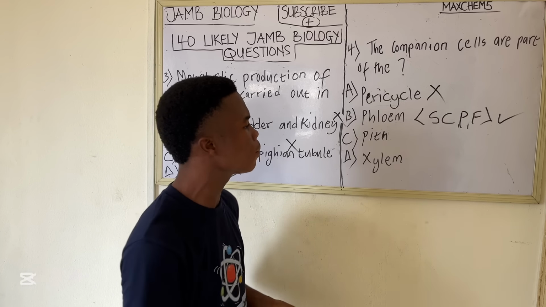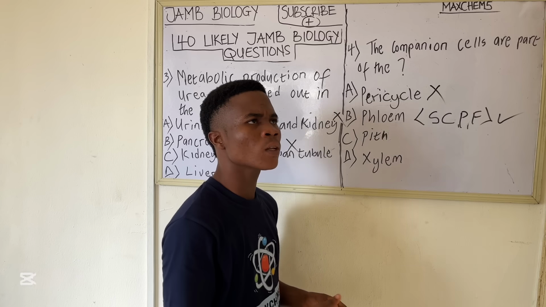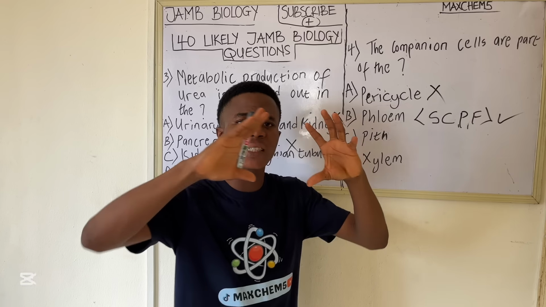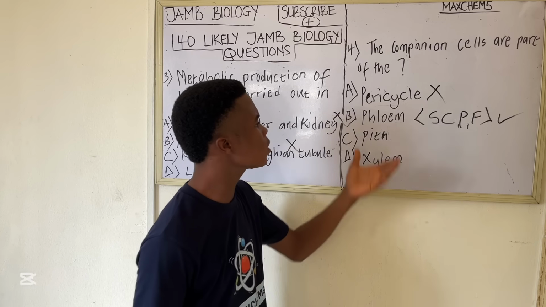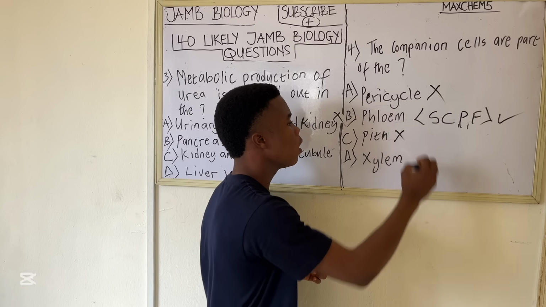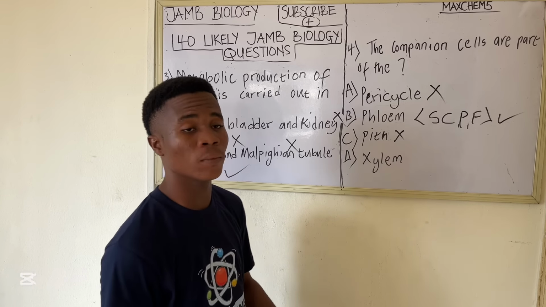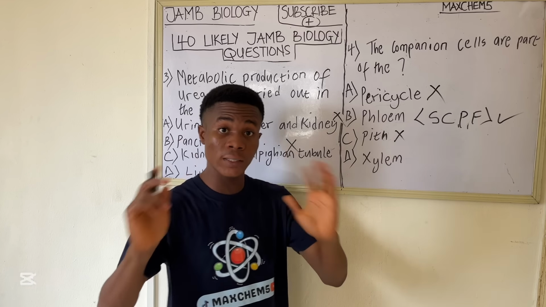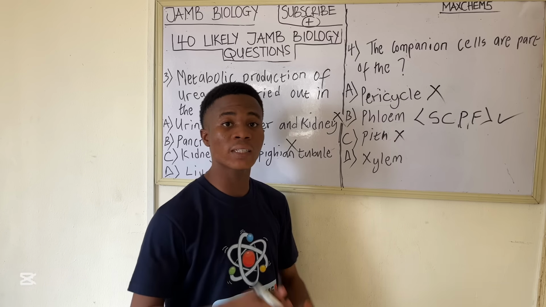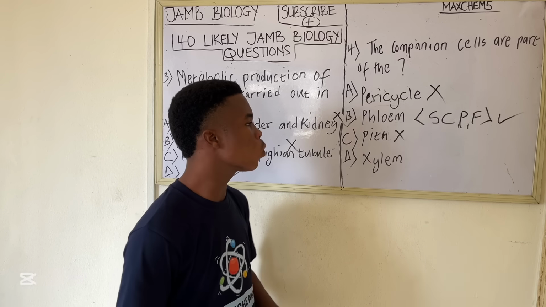So let's look at these 2 other options. Pith is just the central portion of a stem, and the pith does not have companion cells, so it's automatically the wrong answer. Xylem also has 4 basic cells, just like phloem, but xylem does not have companion cells.